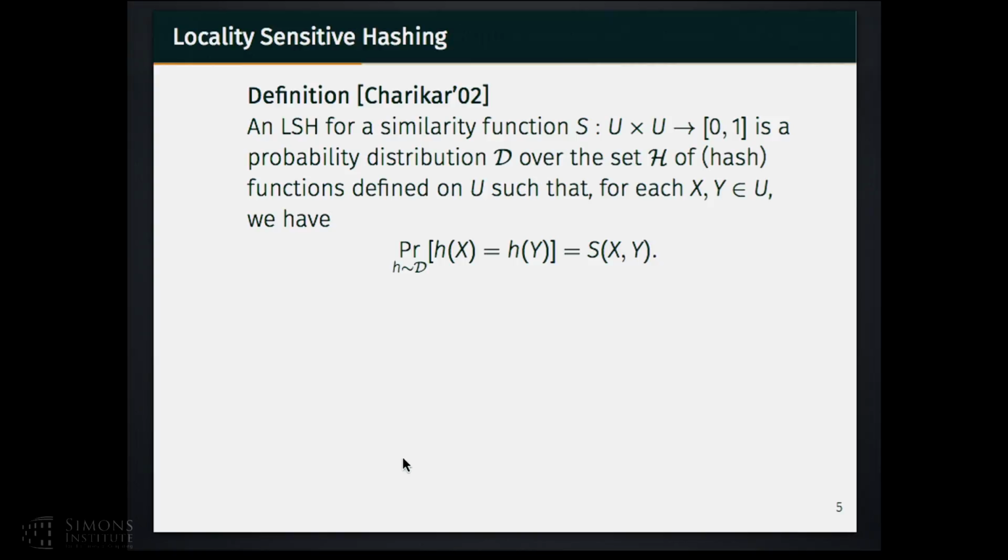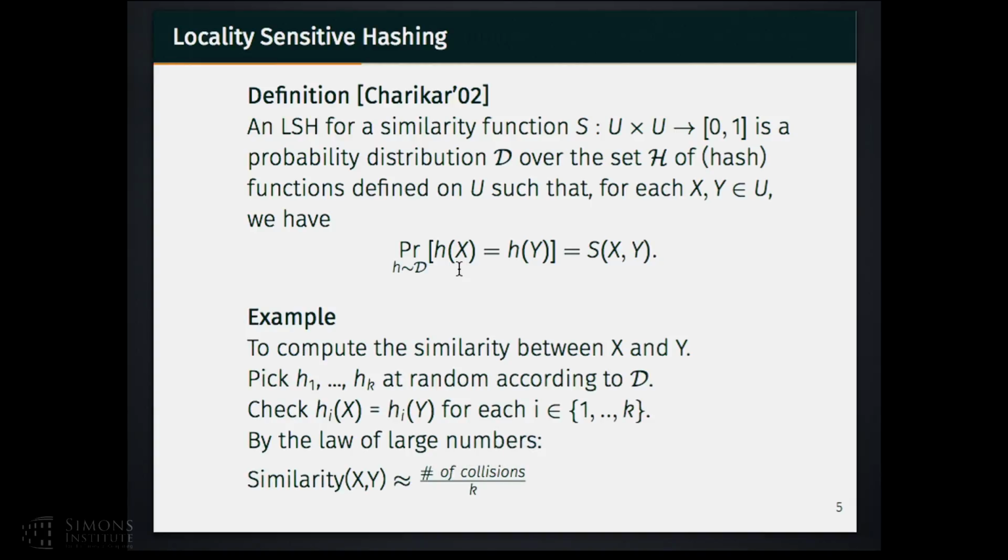A locality-sensitive hashing, or LSH for short, for a specific similarity S, is a probability distribution D over a set of hash functions such that for every pair of objects x and y defined on the universe, the probability that the hash function of x is equal to the hash function of y is exactly the similarity between x and y. Let's illustrate this definition by a toy example.